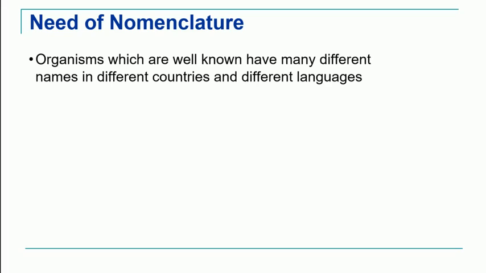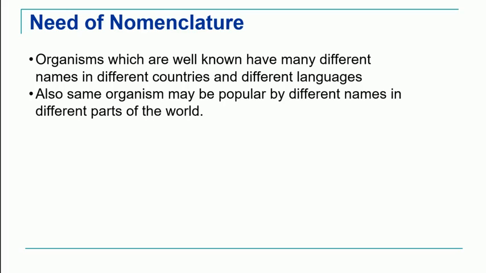Now, the next question that comes to our mind is, why is there a need for nomenclature? First of all, the organisms which are known have many different names in different countries and different languages. So there occurs ambiguity. Also, sometimes the same organism may be popular by different names in different parts of the world.